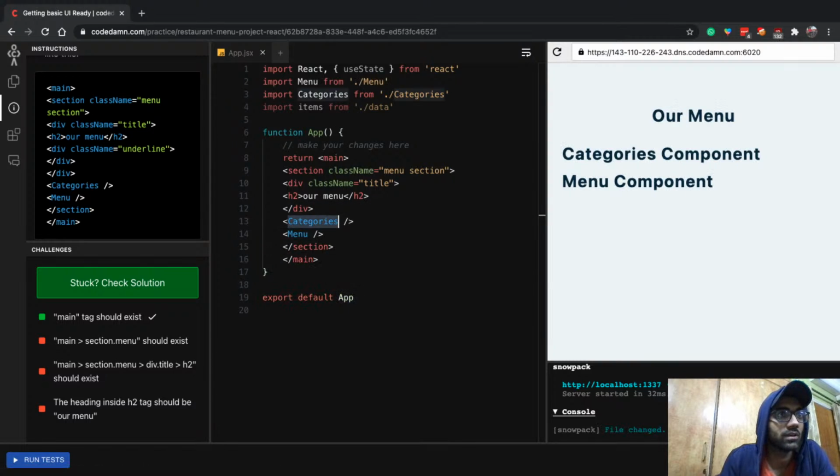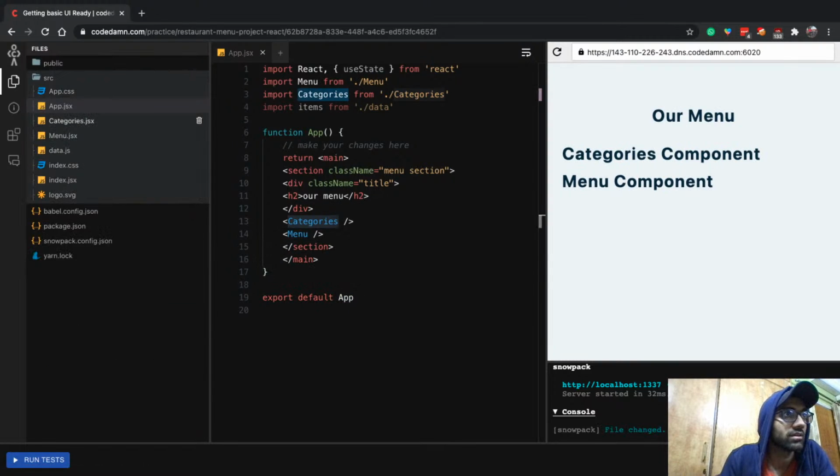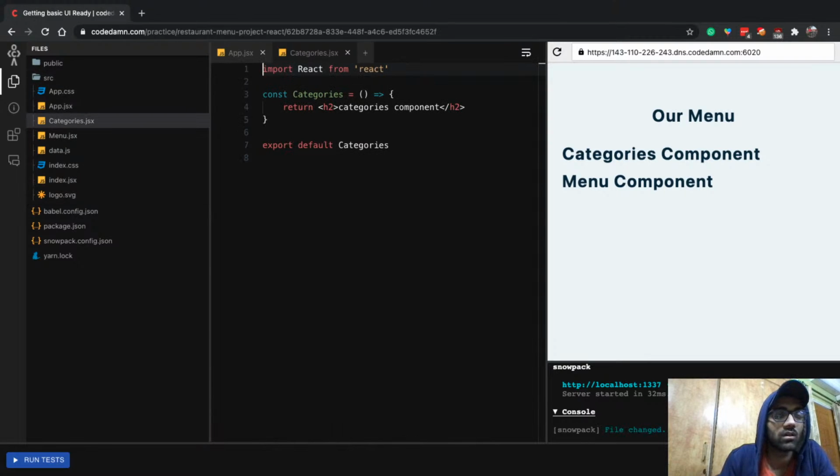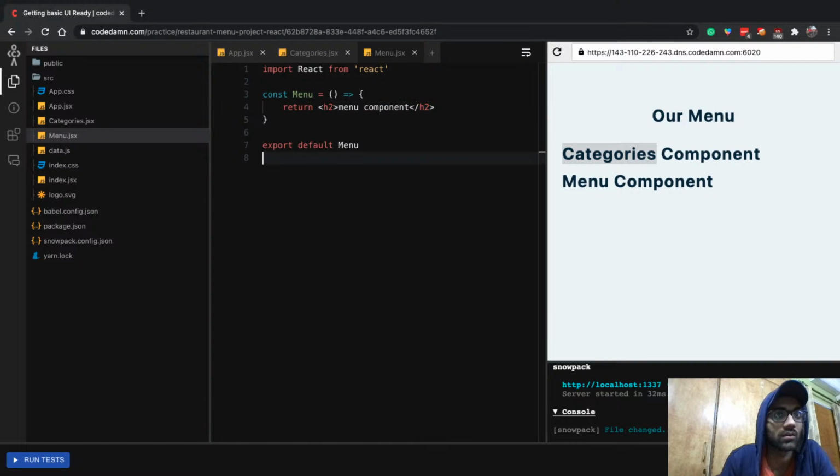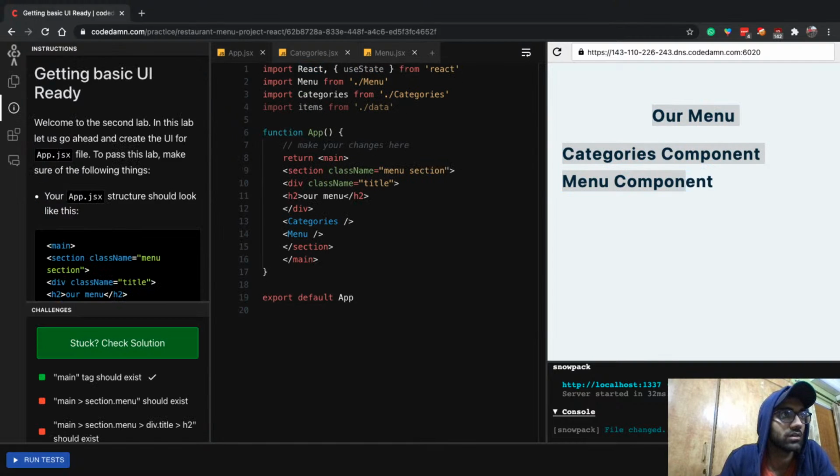So if we take a look inside these components, categories, it's not much, right? It's just a simple h2 tag, and similarly for menu, we have just a simple h2 tag. Not much happening, but that's all the challenge needs, right? So let's just go ahead and run the test and see if this passes.